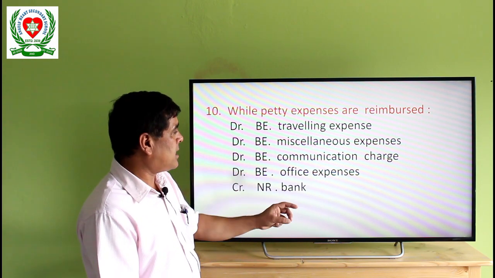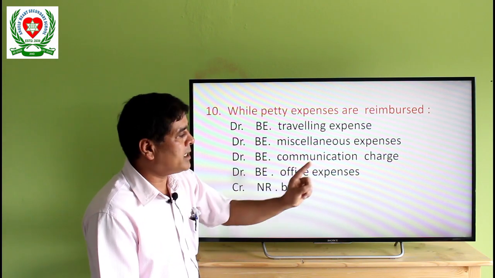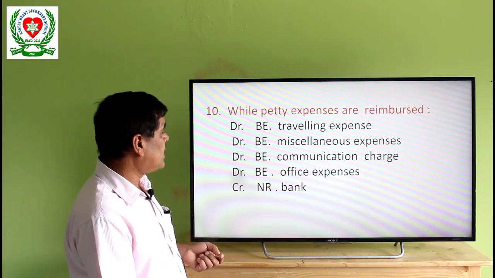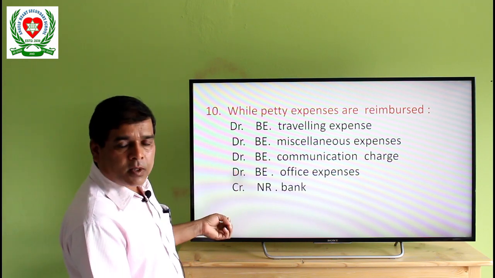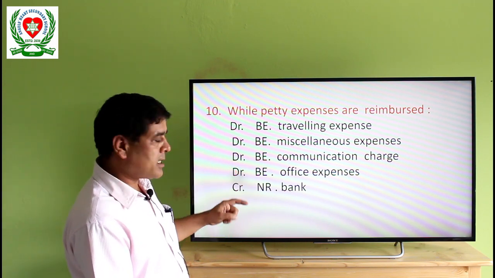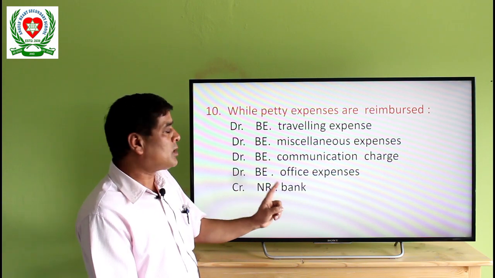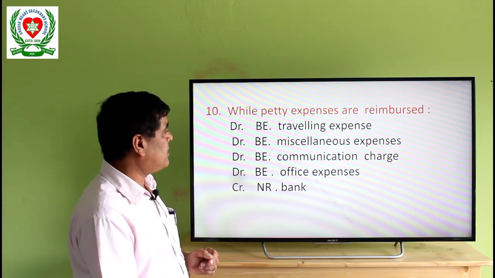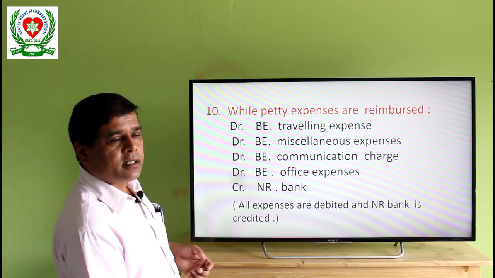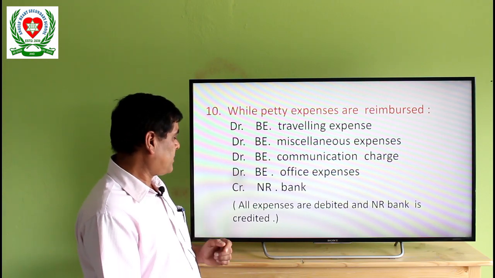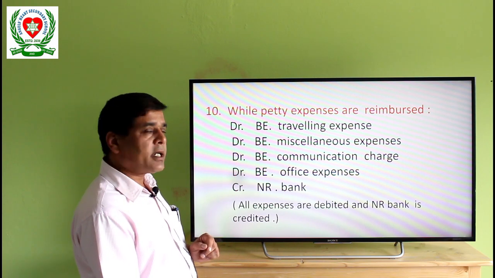Total expenses should be written in the NR Bank amount, and this petty expenses amount should be reimbursed through the check. All expenses are debited, only on the credit side NR Bank should be written.